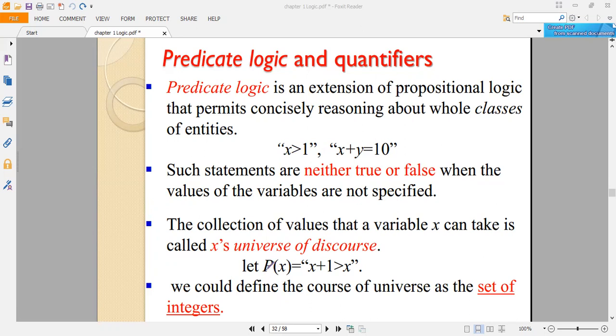For instance, in this example, let p of x be x plus 1 greater than x. So p of x is an open proposition now. We could take the universe of discourse, or the universal set, as the set of integers. So with the set of integers as the universe of discourse, we substitute values for the variable x, and we can say that this statement is true or this statement is false.